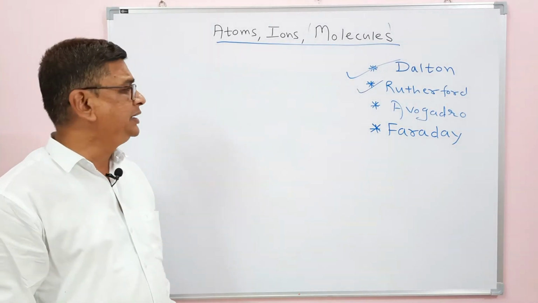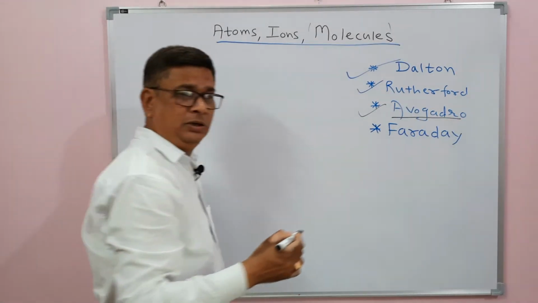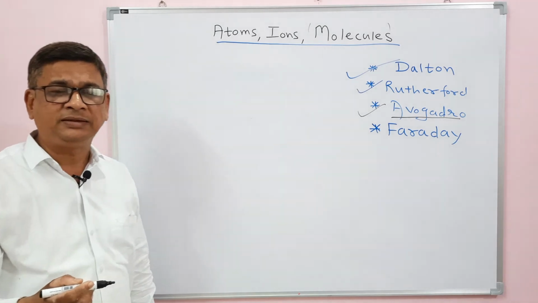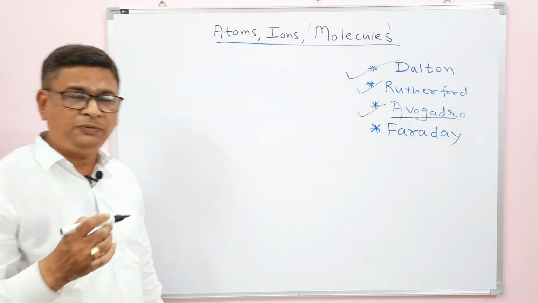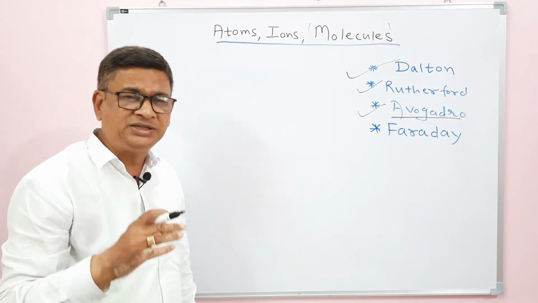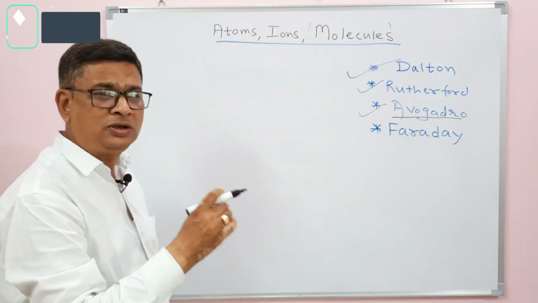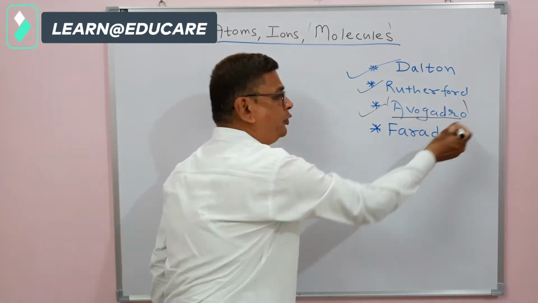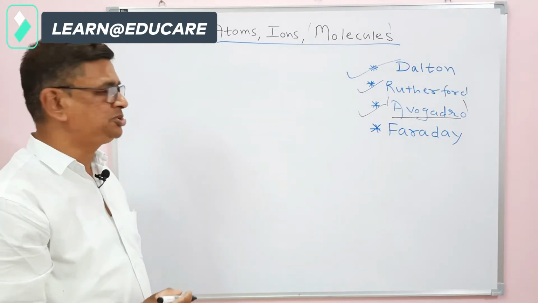The scientist who proved this was Avogadro, who first mentioned that there are aggregates of atoms in the form of molecules. Every atom, because it is unstable, tries to get chemically bonded with another atom, and that forms a molecule. The concept of the molecule was given by Avogadro. That was a very great scientist. And that means how a molecule is formed.